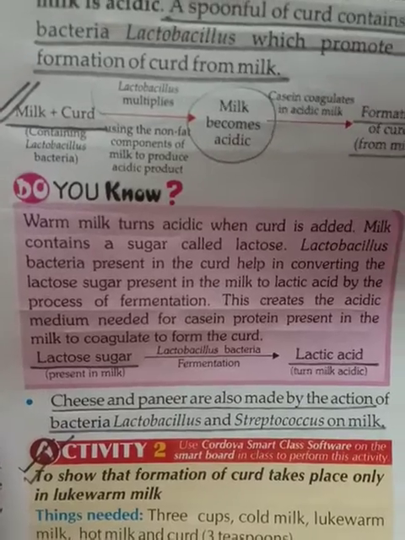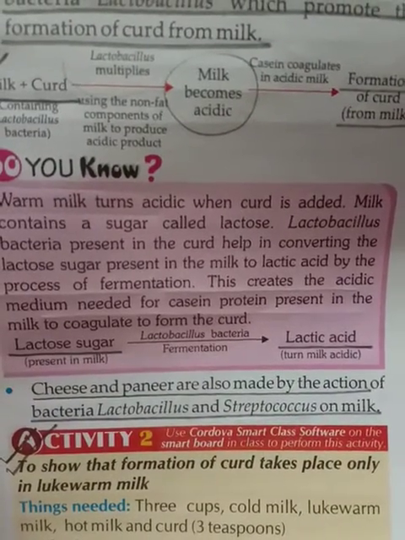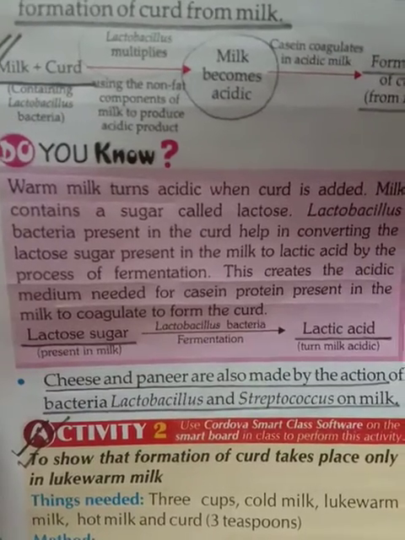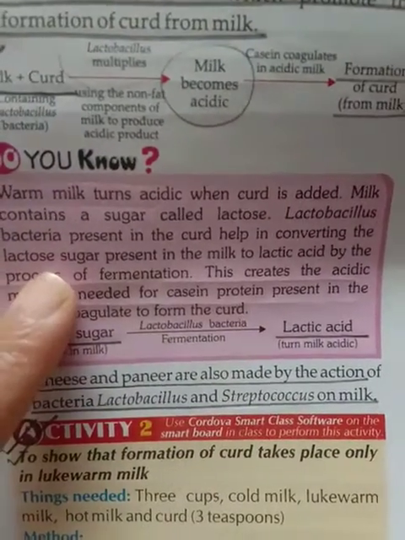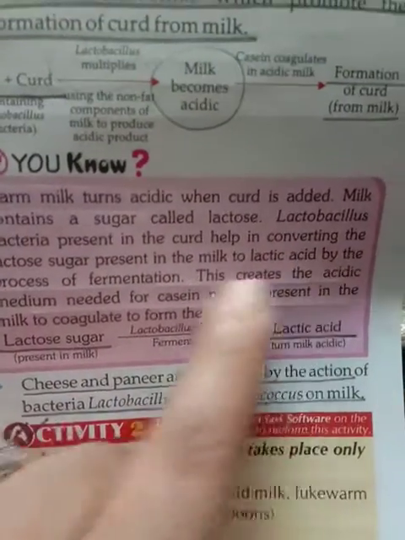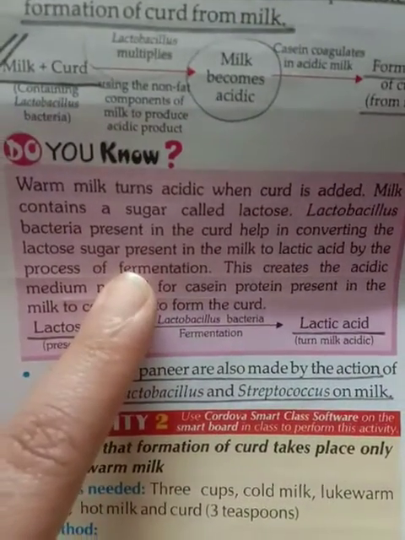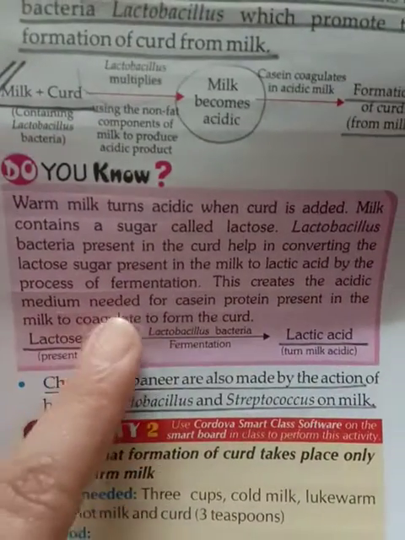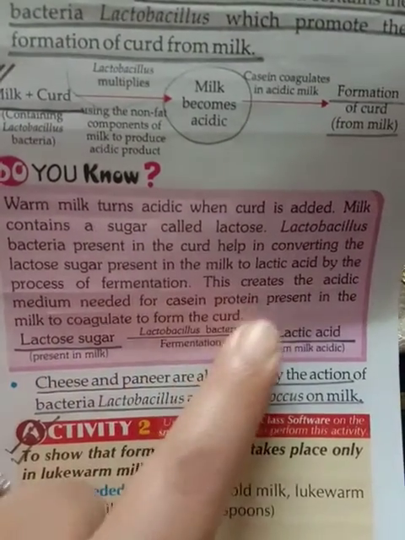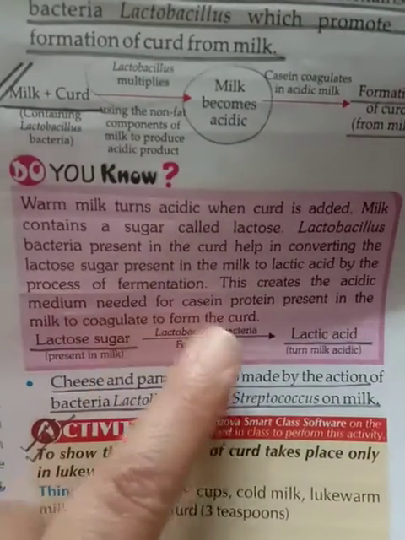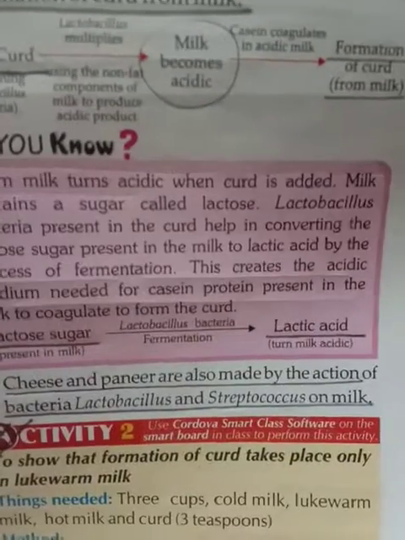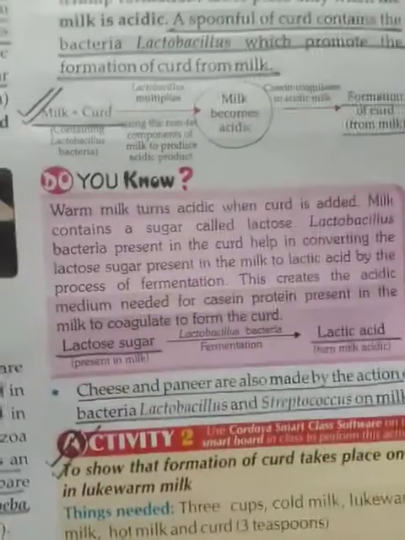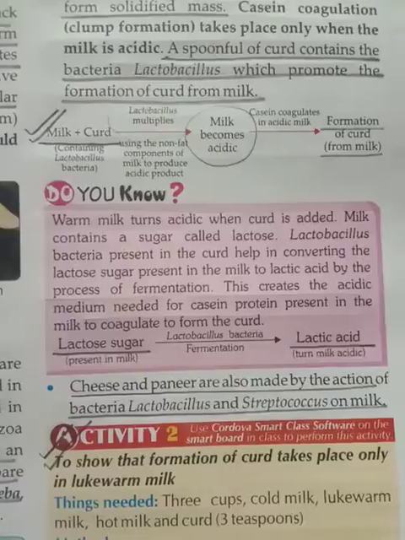Milk contains, milk के अंदर कौन सी शुगर होती है? लैक्टोज. And what does this bacteria do? This lactobacillus bacteria converts this sugar into lactic acid by the process of fermentation. This creates the acidic medium needed for the casein protein present in the milk to coagulate to form the curd. Now moving on to cheese, paneer is also made by the action of lactobacillus and streptococcus on milk.